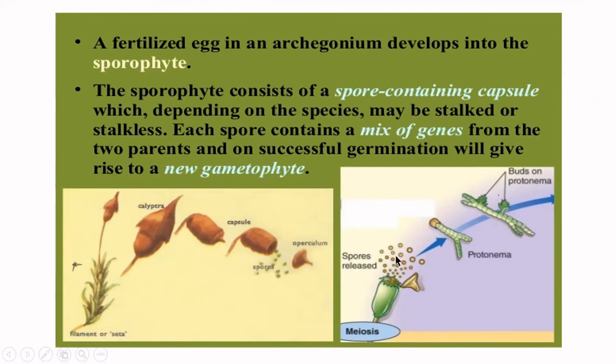They will have both the male gene and the female gene. It will be a mixture of genes from the two parents, and it will give rise to a new gametophyte. That's what I told you. When the spore germinates, it gives rise to a filamentous structure called protonema, and when the protonema grows further, it will produce the plant body, leaf-like structures and the axis. They are called buds, and they will further grow into the gametophytic plant.